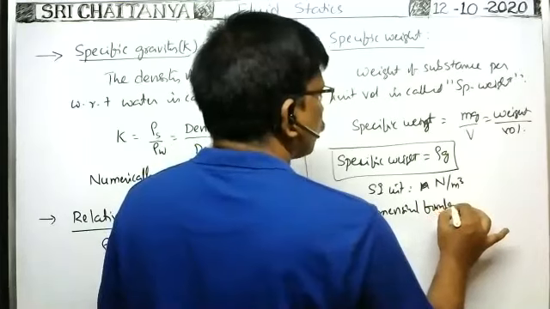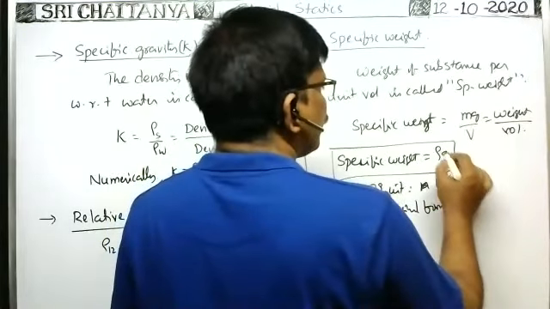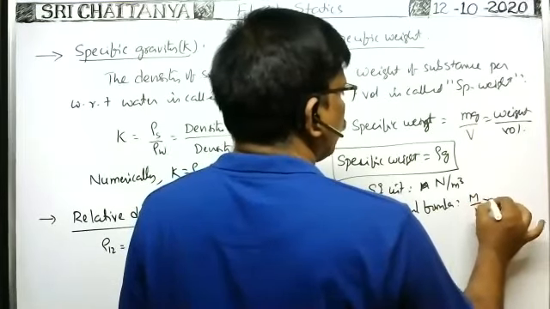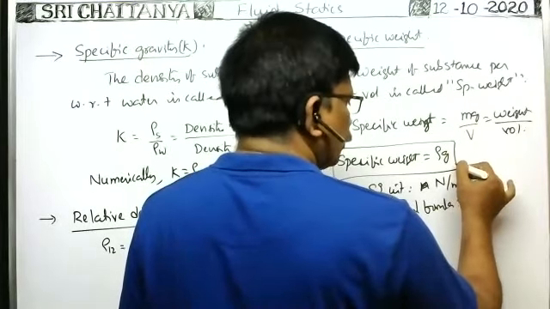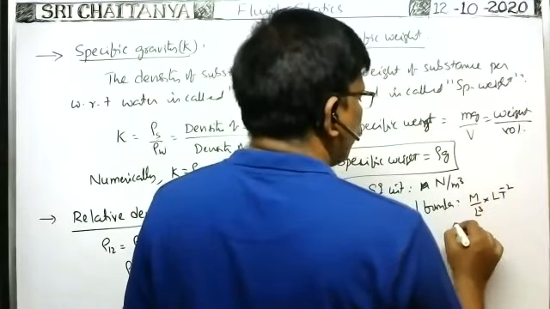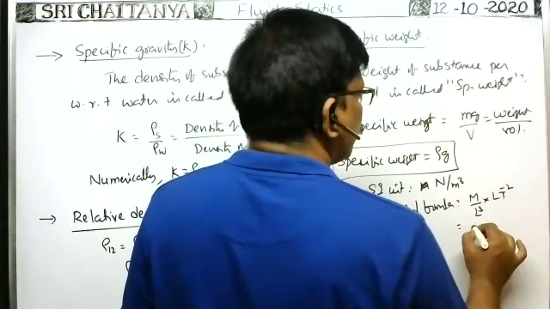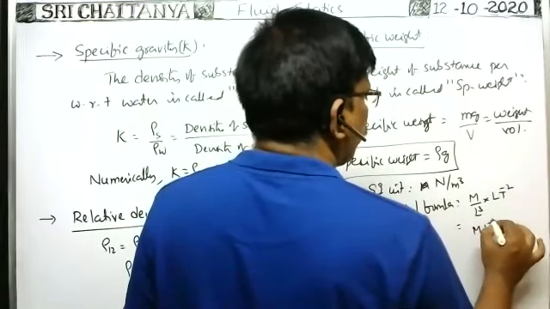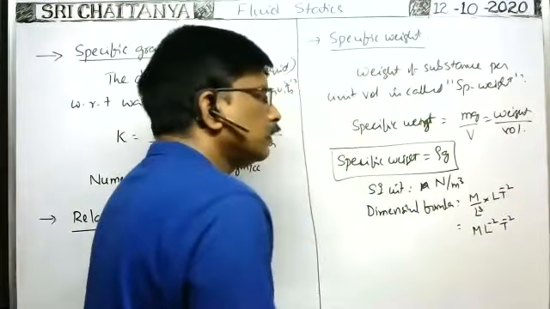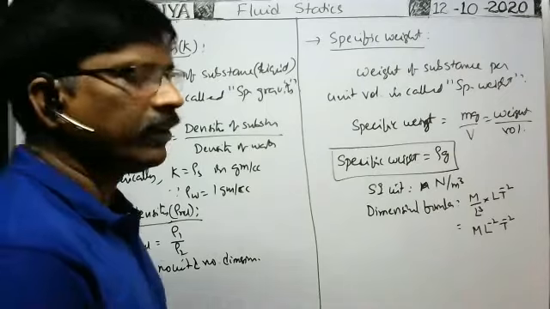Dimensional formula. You see, density means mass by volume. Mass by volume means M by L cubed. Then multiply by g, the acceleration due to gravity. Acceleration means L T to the power of -2. Therefore, the dimensional formula is M L to the power of -2 T to the power of -2. You will get M L^-2 T^-2. So that is the specific weight of the given body.